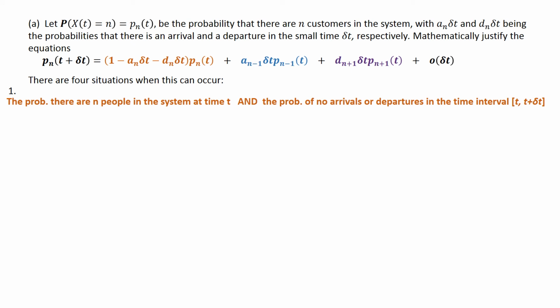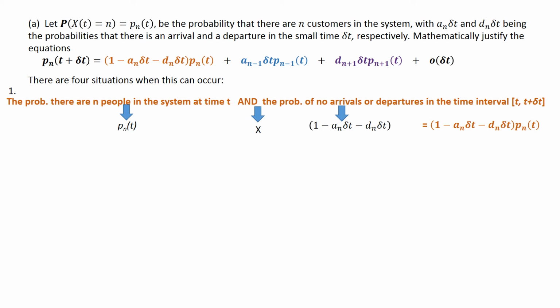The probability there are n people in the system at time t, which is Pn of t, and, which is multiply, we have the number we want, so we want no arrivals or departures. The probability of no arrivals or departures is 1 minus the probability of arrival or departure in the small time interval. That's that part.